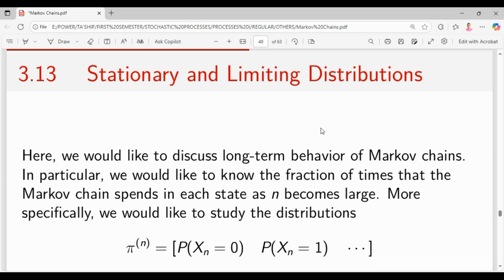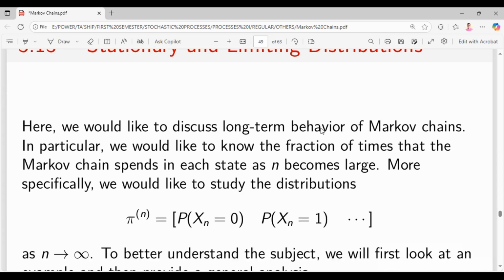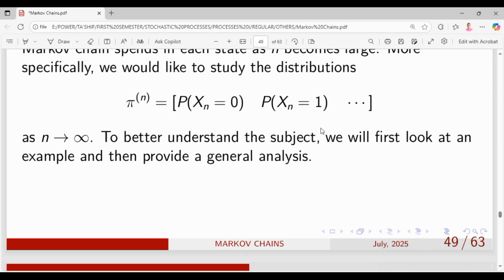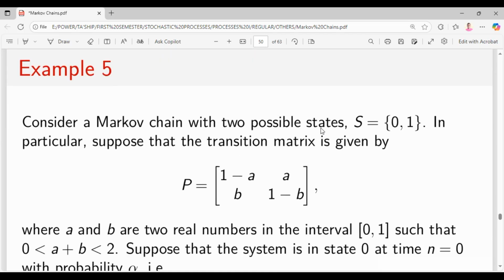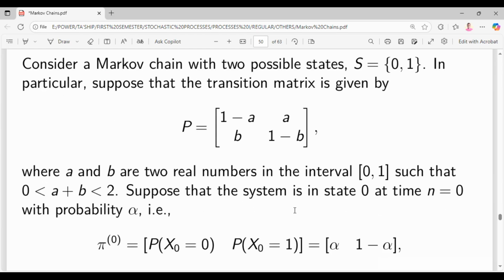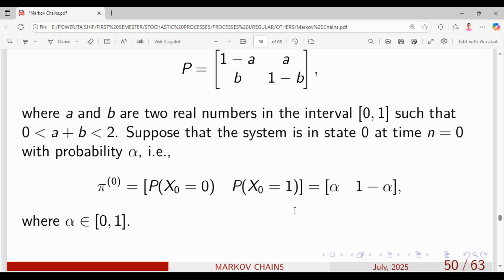The long run behavior of it. What is it going to be? As n becomes larger, as time progresses or elapses, what is the pattern in the behavior of the Markov chain? So let's look at this example. This Markov chain, actually this is a transition diagram, and we want to look at the limiting behavior of this.